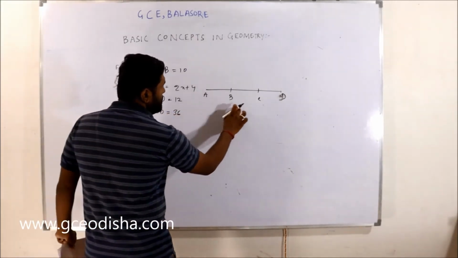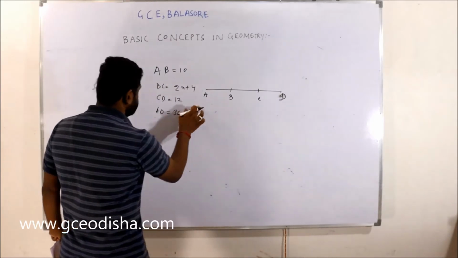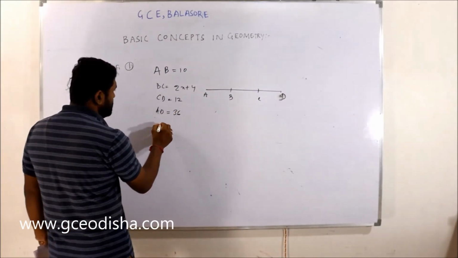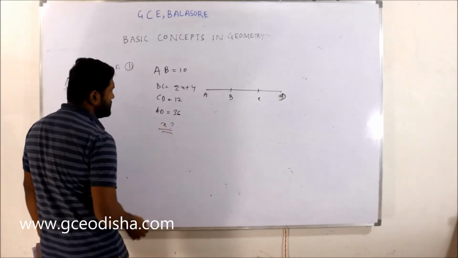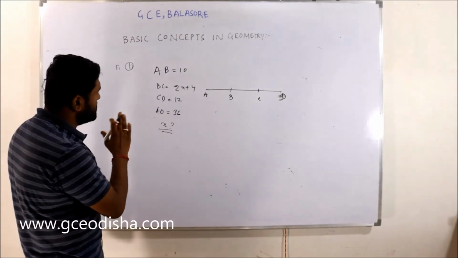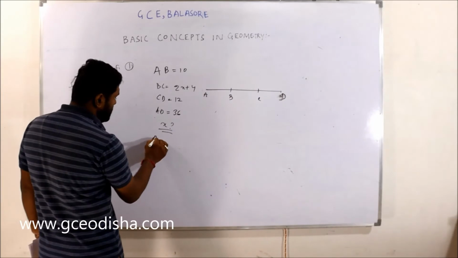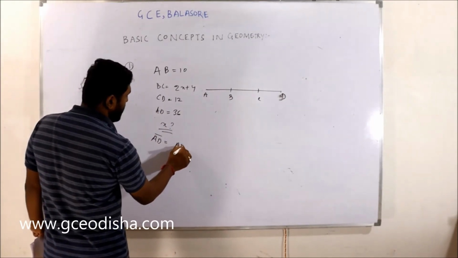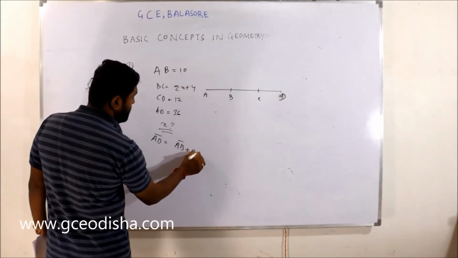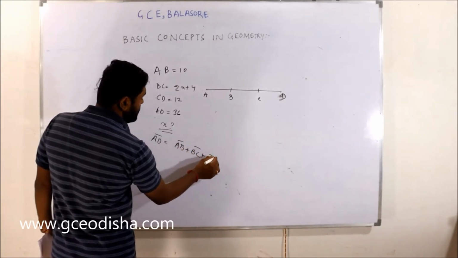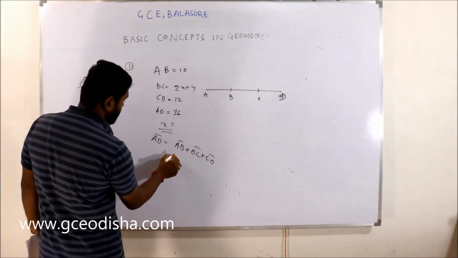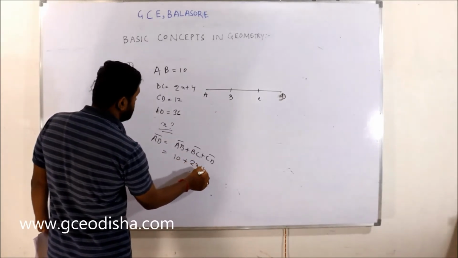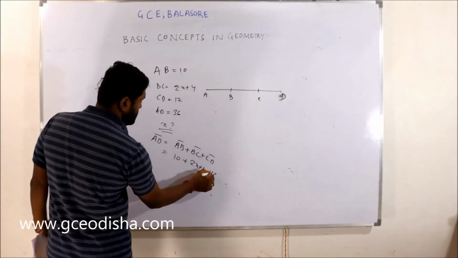The total line is given as 36, and they ask you to find the value of x. This is the same as the previous problem. The line AD is comprised of three line segments, AB plus BC plus CD. So let's take AB as 10, BC as 2x plus 4, and CD as 12.